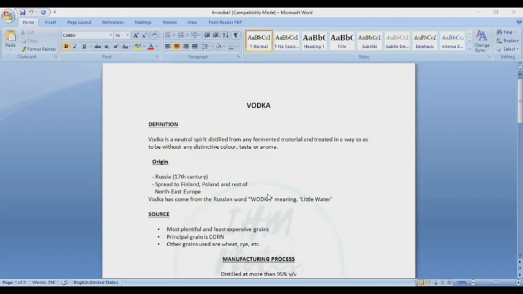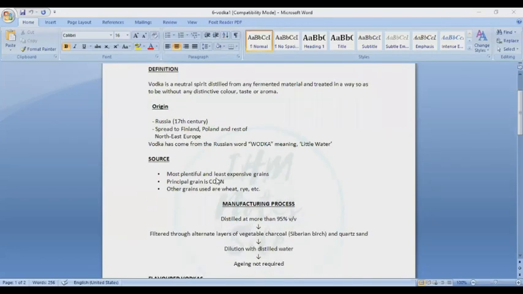See the origin of vodka. Vodka originated in the 17th century in Russia. It originated in Russia and Poland, and spread to Finland and the rest of Northeast Europe.